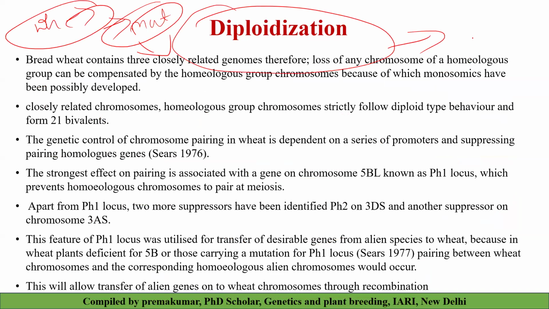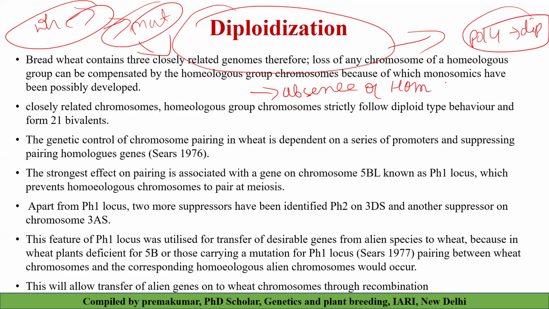Because even the polyploid chromosomes will act like diploid. This is called amphidiploid. And this diploidization is mainly due to the absence of homologous pairing between the different genomes A, B, D genomes. There is no pairing between A and B and D genome. This is because of the presence of the Ph gene in the B chromosome.